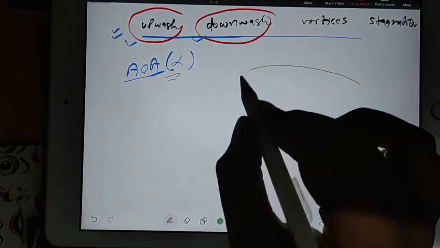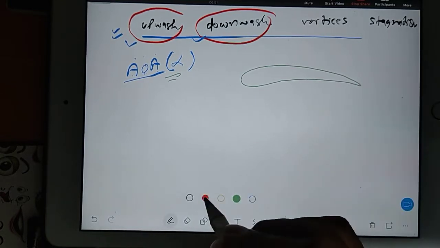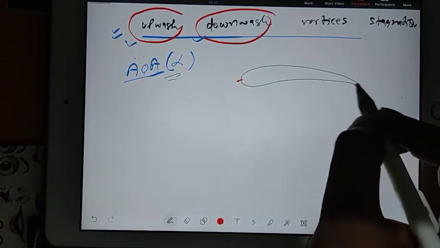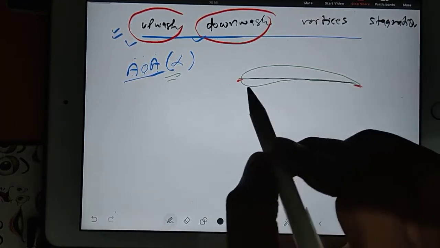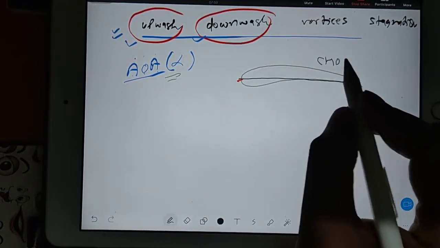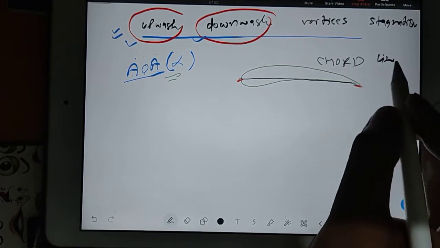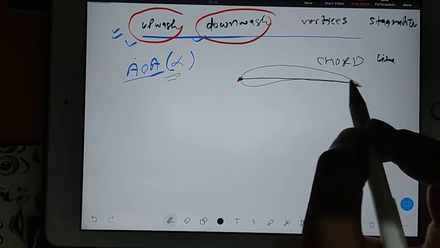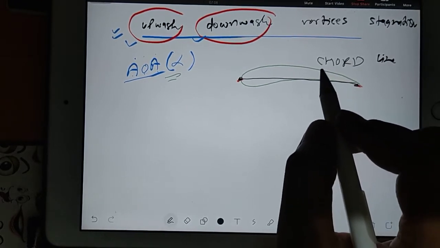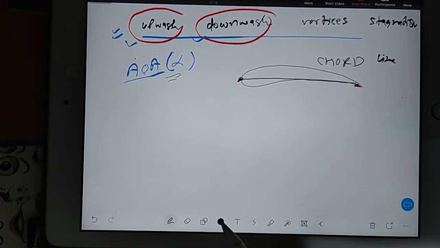Whenever we have an airfoil, then in the airfoil, from leading edge to trailing edge, you connect. That straight line is known as the chord line. So the chord line is the line which is connecting your leading edge to the trailing edge directly, a straight line. It is not a curved line, it is a straight line.